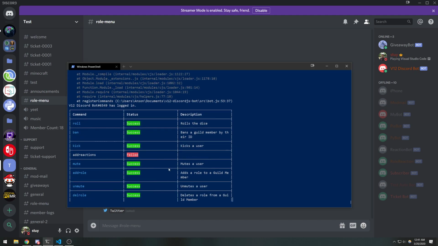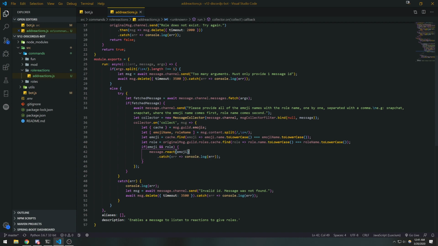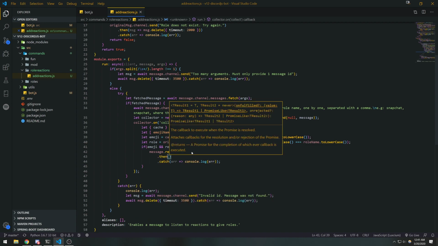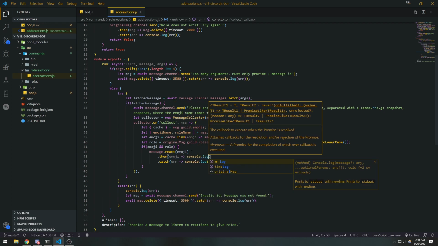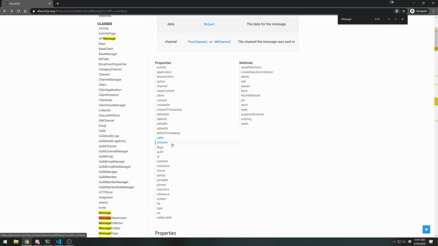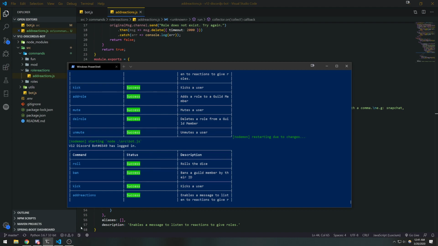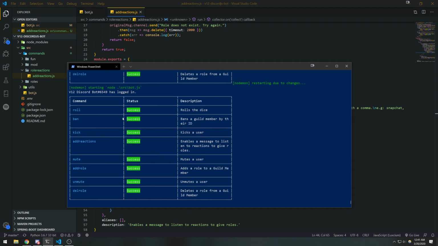So I'm actually pretty excited. We actually have an error somewhere. Await is only valid in async, and that's because, oh, you know what? Since we're inside this message callback, I'm just going to use .then and .catch. Okay, there we go. Perfect. So let's try this out. We have no errors, everything's good. I honestly love this little command table.